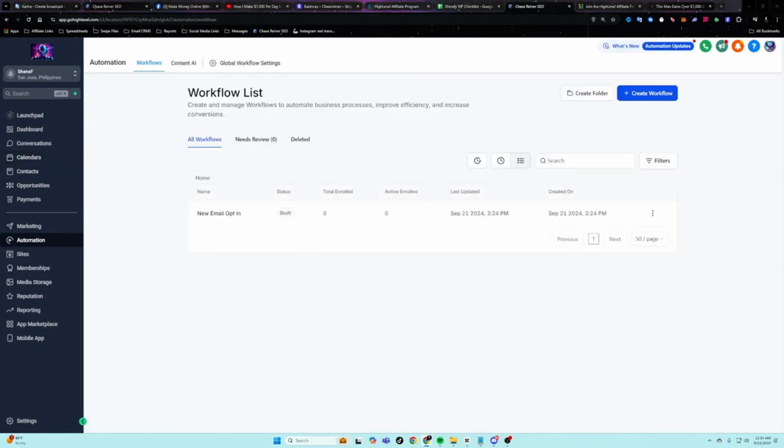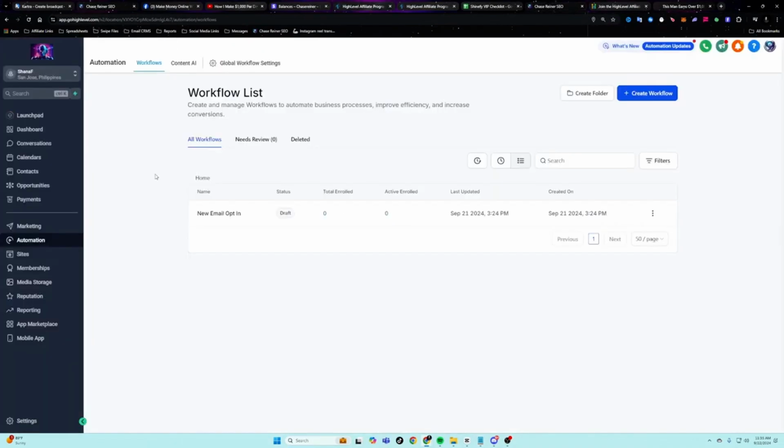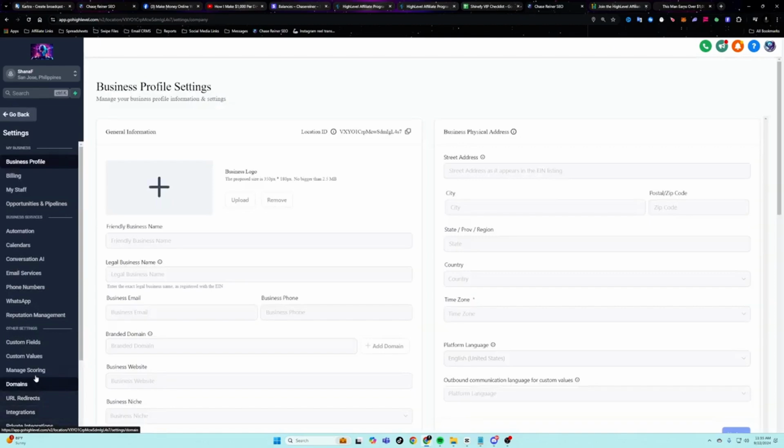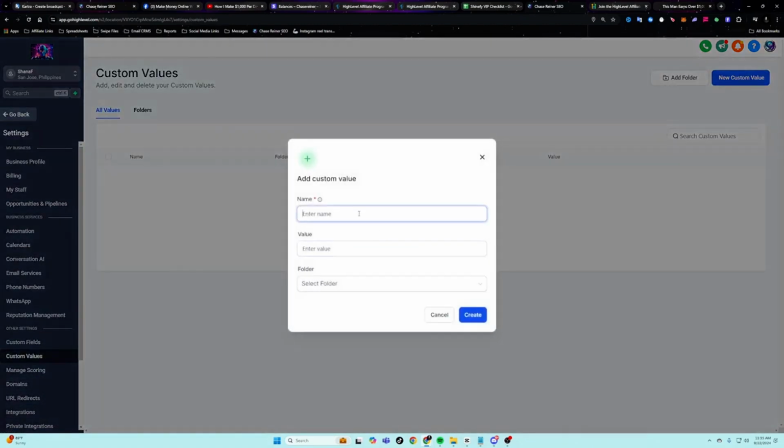So let me show you here the link that we got earlier. Remember, you need to save that or just go back to your dashboard and grab the link. But we're going to grab that link right there, click on copy. And then if we go into our account here and go into our settings, we can click on custom values, and then we can add a custom value and call it affiliate link. Okay.